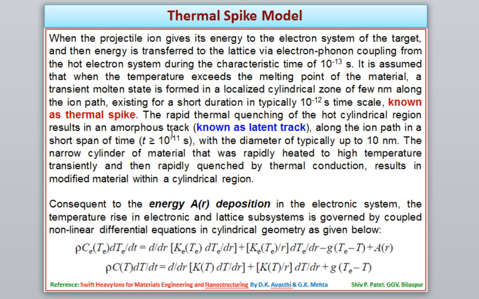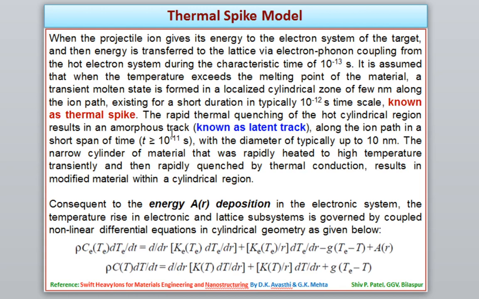This means that whatever thermal spike occurs, in 10 to the power minus 13 to 10 to the power minus 12 seconds, the lattice will cool within 10 to the power minus 11 seconds. The typical diameter of that latent track, the cylindrical zone, is of the order of 10 nanometers. So this narrow cylinder of material that was rapidly heated to high temperature and transiently and rapidly quenched by thermal conduction results in a modified material within a cylindrical zone.